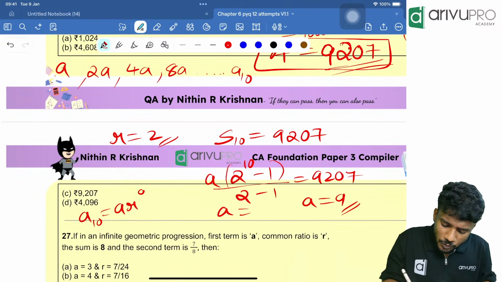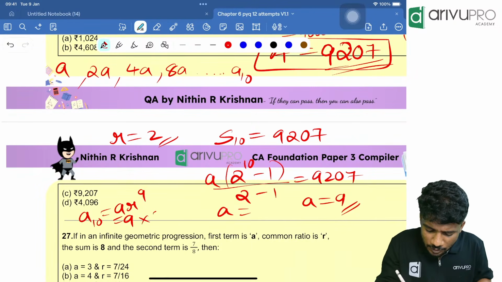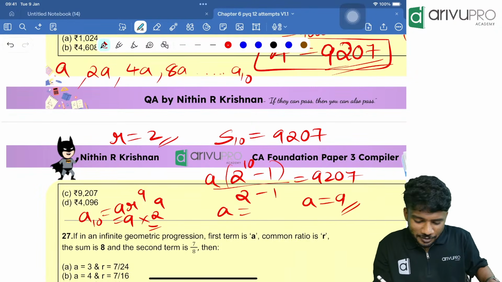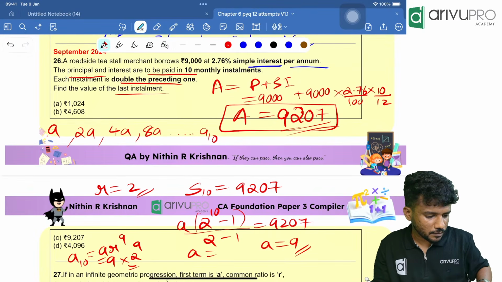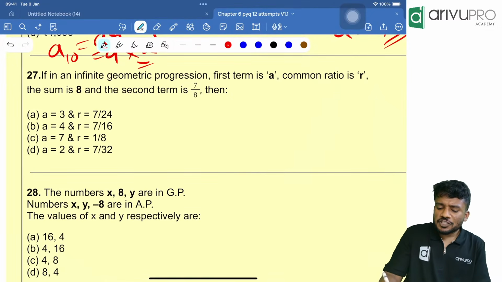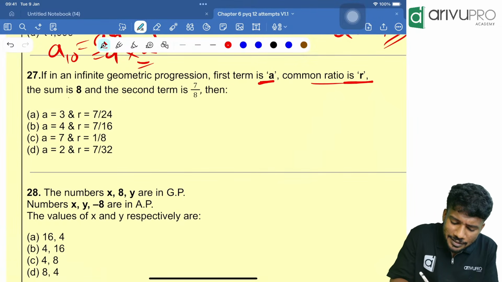A R raised to 9, which is equal to A is how much? 9 into R is how much? 2. N is 9 itself. Get me the answer. So which is equal to 2, 3, 4, 5, 6, 7, 8 into 9. 4068.